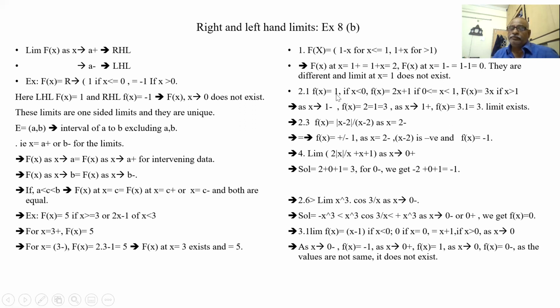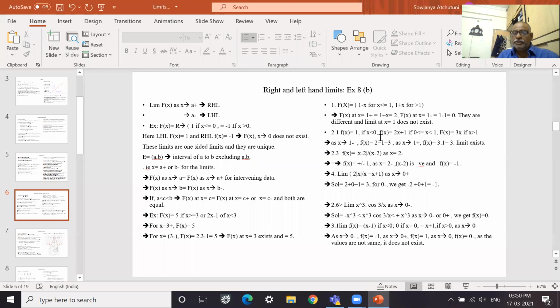Now let us say, as x tends to 1 minus, if x is 1 minus, it is not less than 0, it is between 0 and 1. So 2x plus 1 is applicable. 2 into 1 plus 1, that is 3.